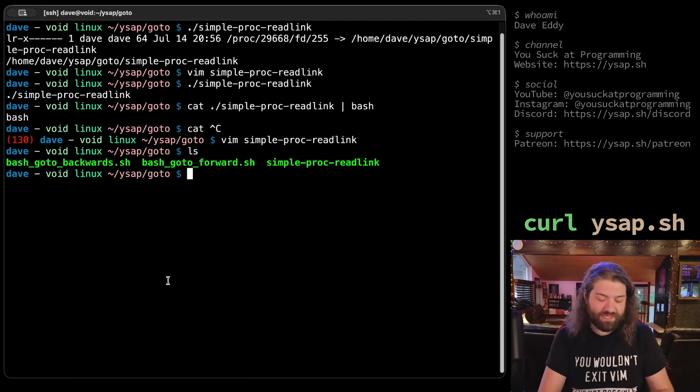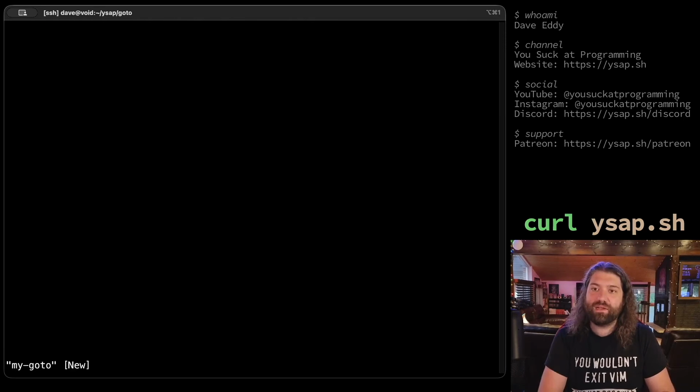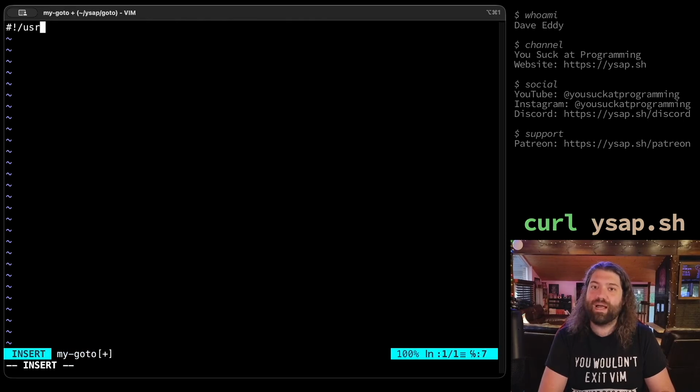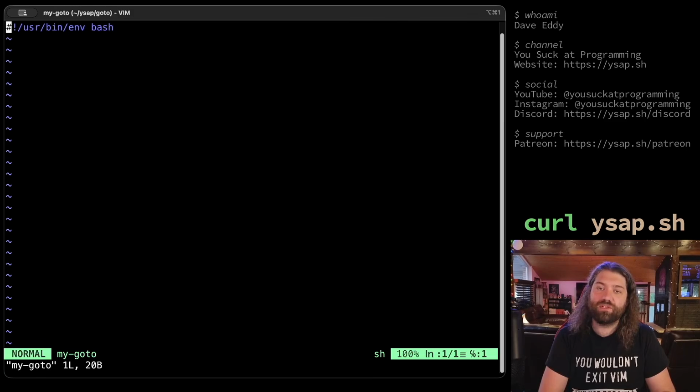Because I have some ideas here, okay? So let's do this. We'll call it my GOTO. This is my version, my attempt at implementing GOTO in bash. chmod +x my GOTO, vim my GOTO. Now, my trick is that I'm going to use the old style syntax for labels. These used to be around in shells, which is what the colon command was originally for.